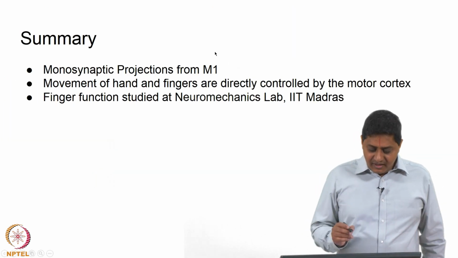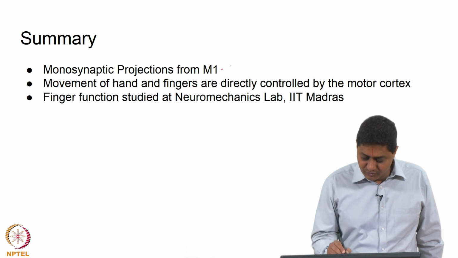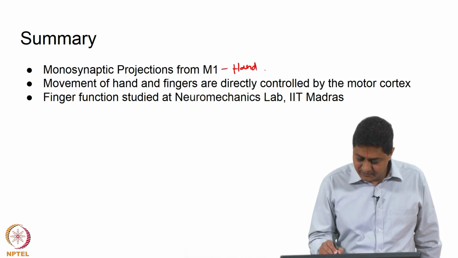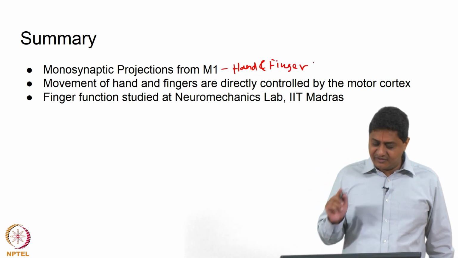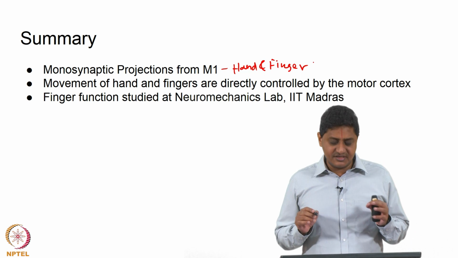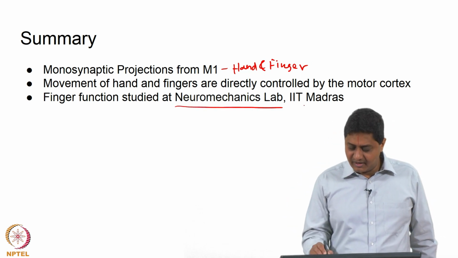So, in summary, we say that there are monosynaptic projections from M1 to the hand and finger muscles, and movement of hand and fingers are directly controlled by the motor cortex, which is the reason we study finger function and hand function at Neuromechanics lab at IIT Madras.